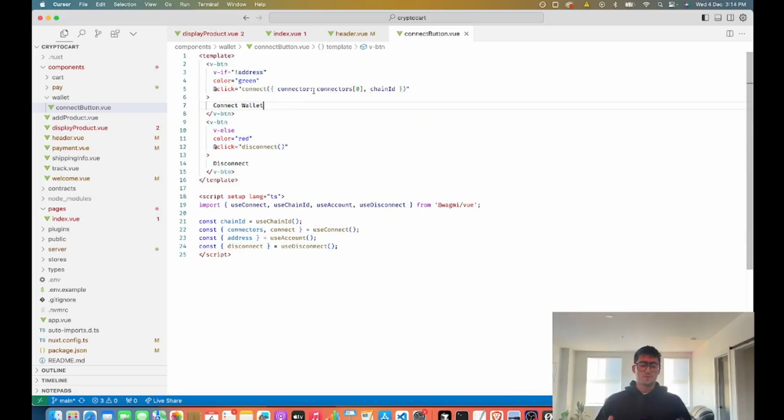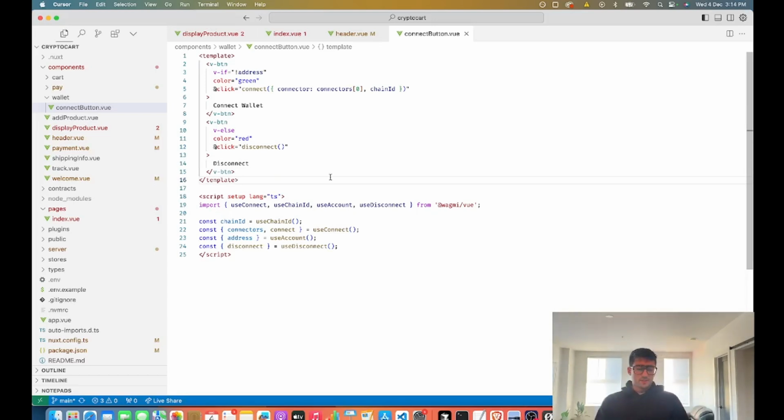So the whole logic within this is that if there's no address, which means you're not connected, then when you click, it's going to connect. And if you are connected, then it's going to be a red button and it's going to prompt you to disconnect. So it serves a dual purpose. You can either connect or disconnect.